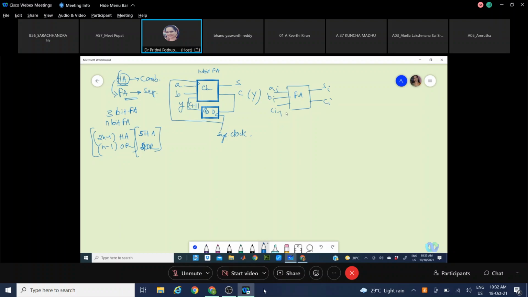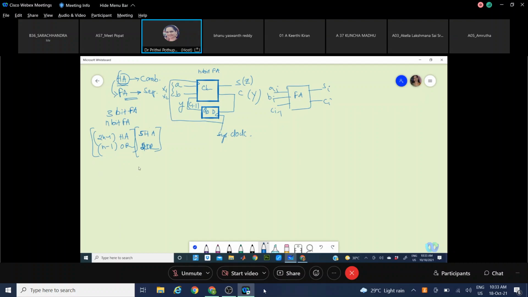The carry is the element influencing the next stages, taken back, so this carry is the feedback path and sum is the ultimate output. So sum becomes Z, and A and B are X, that means X1 and X2 if I take 2 inputs.